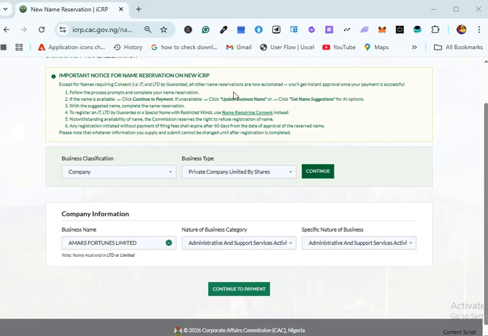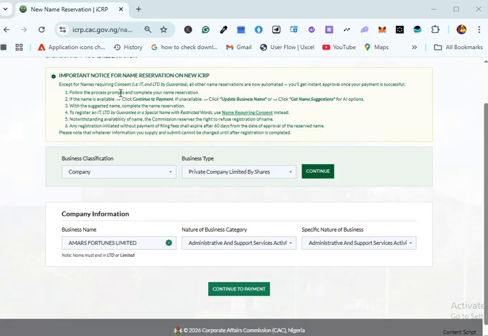So there are some important notices that you need to know before you do a name reservation on the new ICR brand. This is where people actually get it wrong, because it is just like when they send you a terms and condition agreement. I'm sure Nigerians don't like to read something like that. All they do is they just want to get into the process, which is something I'm going to start with today. The first one is: follow the process prompts and complete your name reservation.